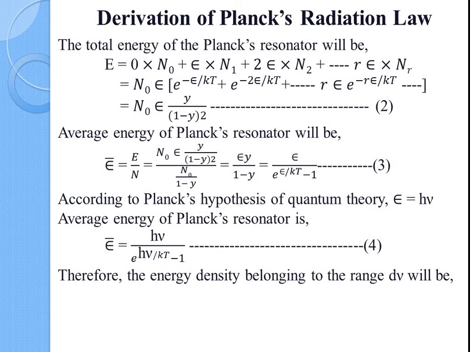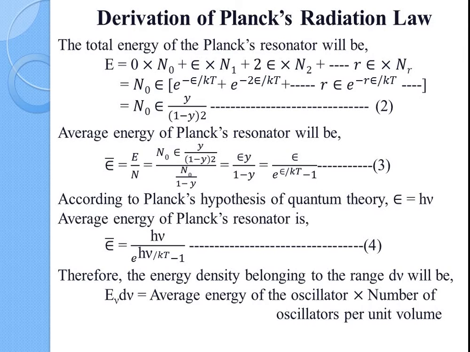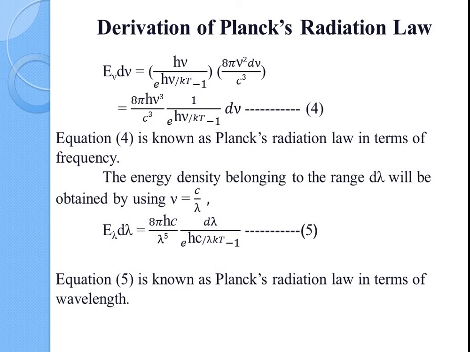Now, the energy density belonging to the range dν will be the product of average energy of the oscillator and number of oscillators per unit volume. The number of oscillators per unit volume is 8πν² dν/c³. Now, the energy density will be E_ν dν = (8πhν³/c³) dν/(e^(hν/kT) − 1). This equation is the Planck's radiation law in terms of frequency.